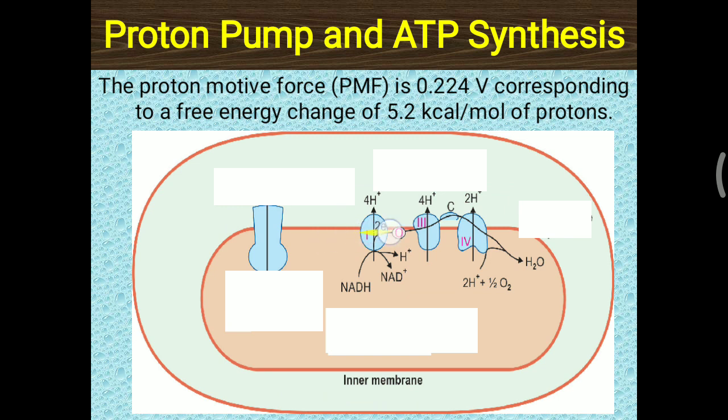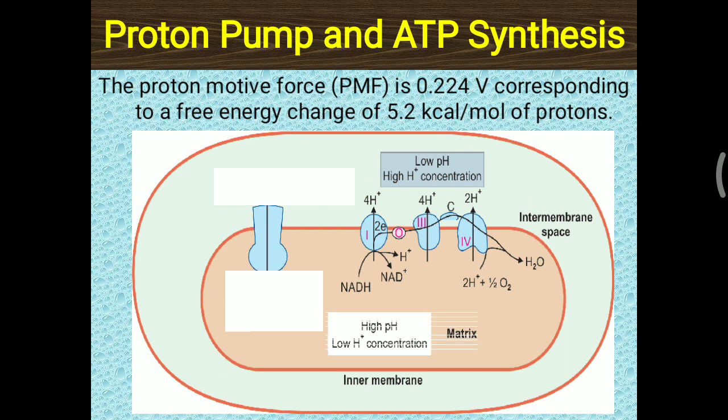Complexes 1, 3 and 4 particularly expel H+ molecules, or protons, outside of the inner membrane. So it is going outside the inner membrane, into the space between the inner and outer membrane, the intermembrane space. When H+ goes outside, there is a high H+ concentration, and that leads to low pH in the intermembrane space.